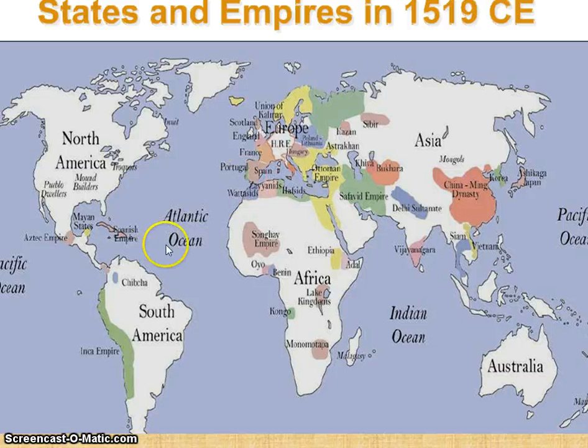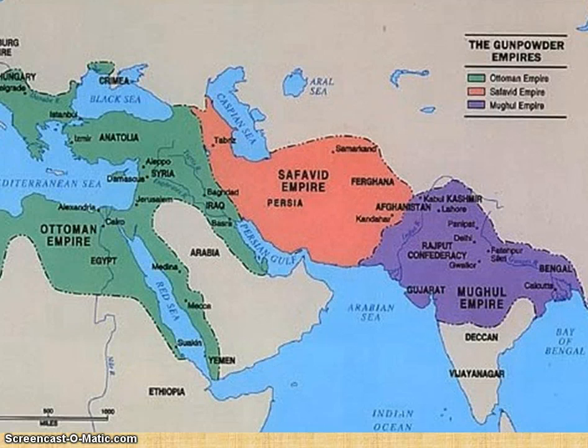Next, this is just a little map to give you some context of what is around during this time period. So we see the Aztec, the Maya, the Inca, then over in Europe we see France, England, Portugal, and Spain. And then if we look at the dynasties we're going to be talking about, we see the Ottoman, we see the Safavid, we see China, the Ming dynasty. That's just to give you a little context of what was around during this time.